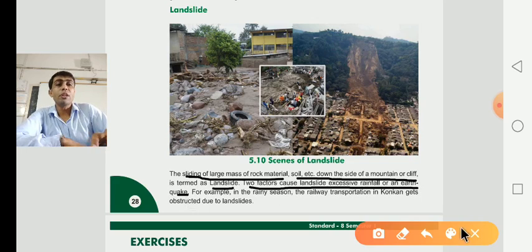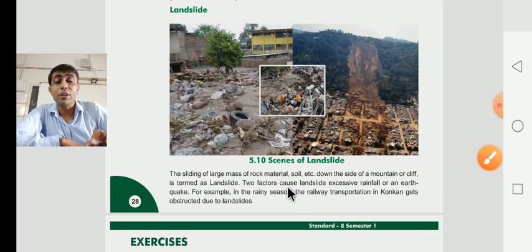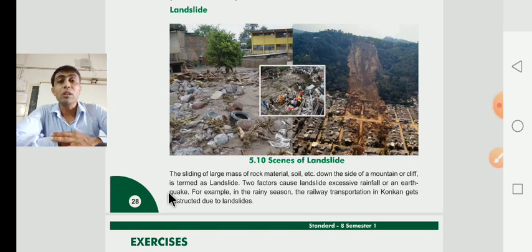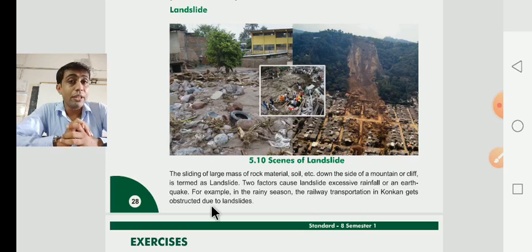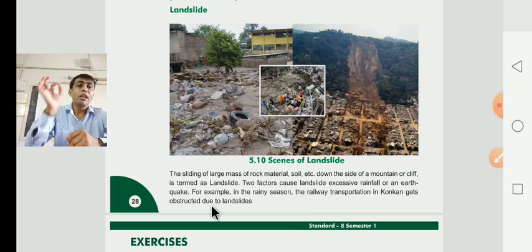Now which two reasons cause the landslide? Dear children, the two reasons are that one is excessive rainfall and the second one is the earthquake, when there is a chance of a landslide. For example, in the rainy season the railway transportation in Konkan gets obstructed due to landslides. It means in the rainy season the railway transportation is disturbed or stopped in Konkan due to landslides.